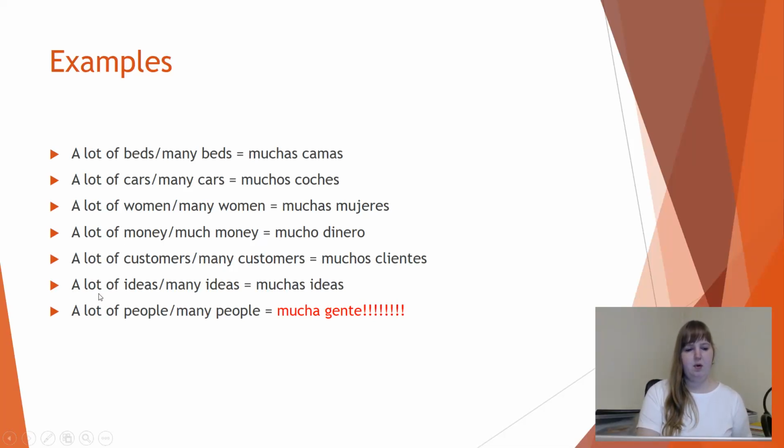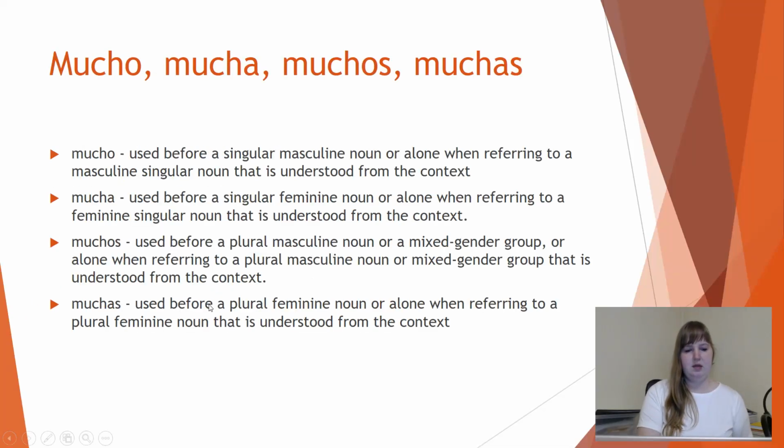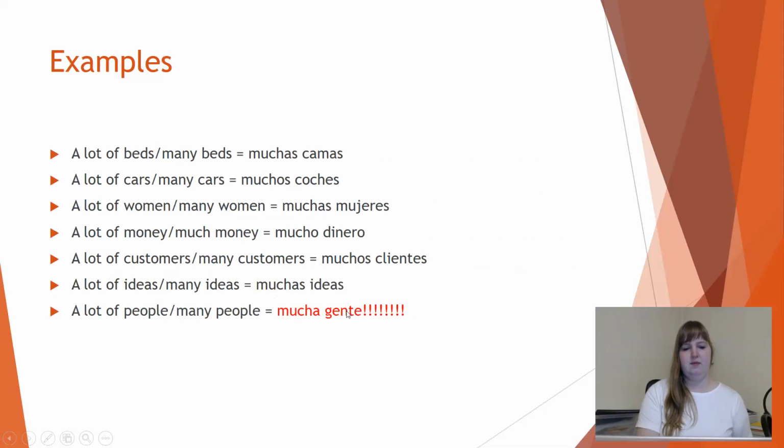Then the example, a lot of ideas or many ideas. An idea is in Spanish una idea, so it means it's a feminine noun. And we have many ideas, so it means it's a plural feminine noun. That's why we have to write muchas ideas.